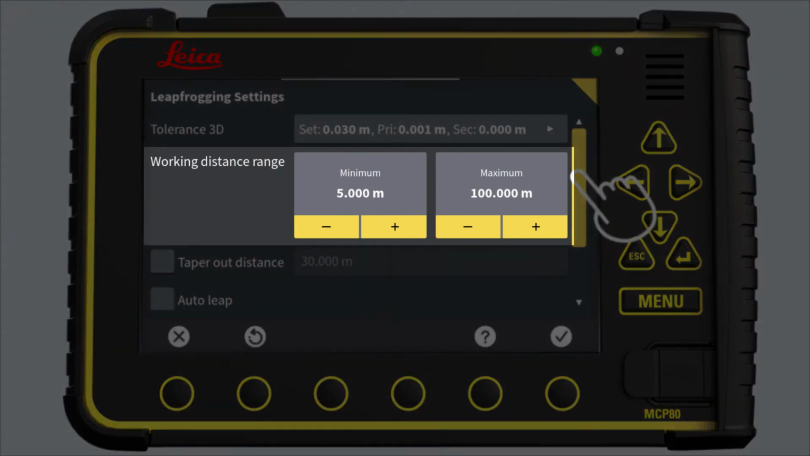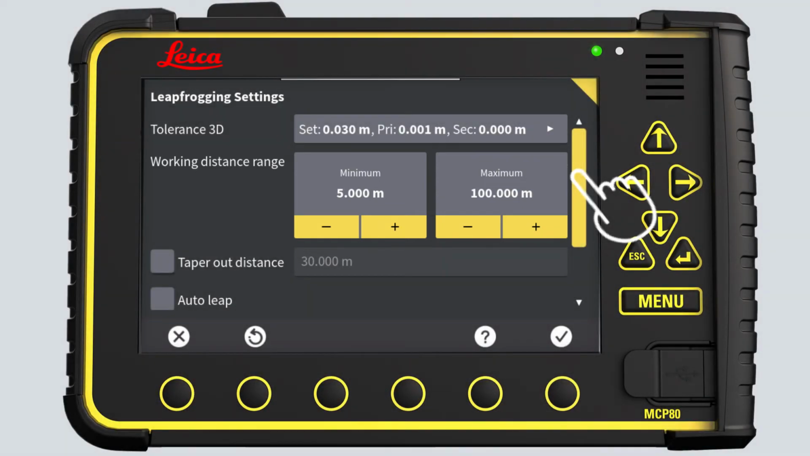Next, you have the working distance range. What are the minimum and maximum leapfrog distances? Here you can set the minimum and maximum distance between total stations and prisms. Under normal circumstances, we recommend leaving the settings at their default settings between 5 and 100 meters.